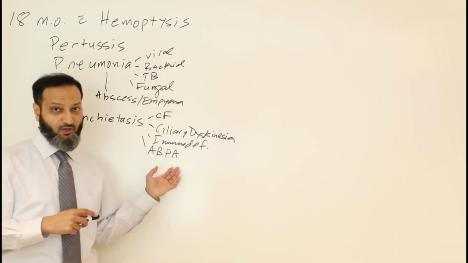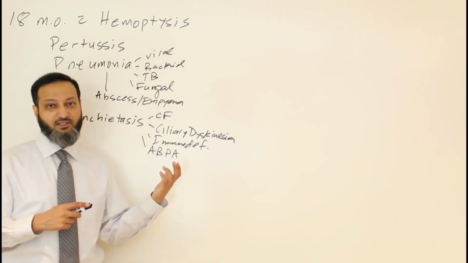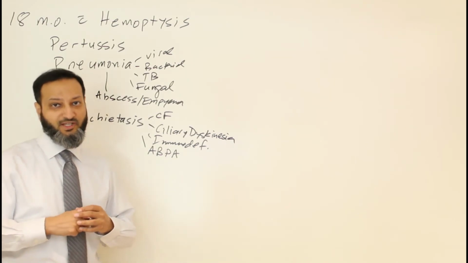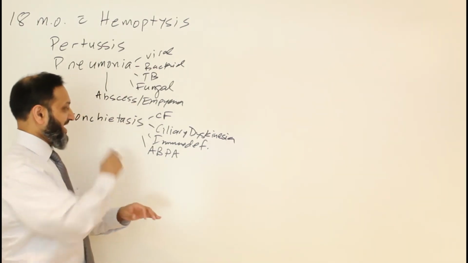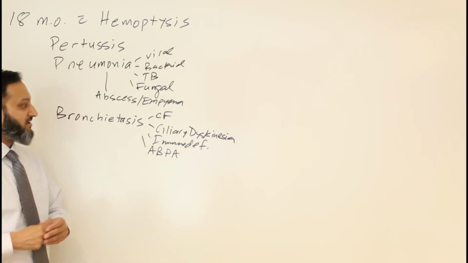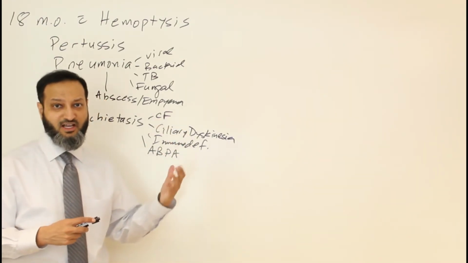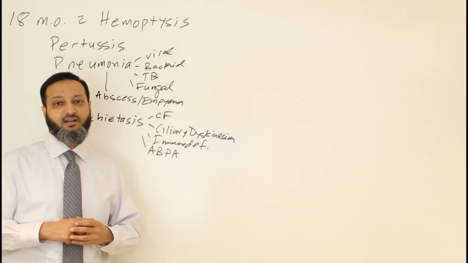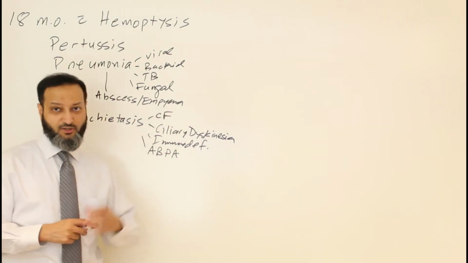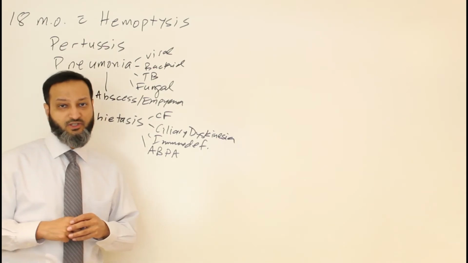So it's not an actual fungal pneumonia, but it's more of a hypersensitivity response and pneumonitis to the aspergillus. So that can give you bronchiectasis as well, and that can give you hemoptysis. So anything that gives you bronchiectasis, and in the differential for bronchiectasis there are a few other things to consider, but these are probably the more common things that you consider.